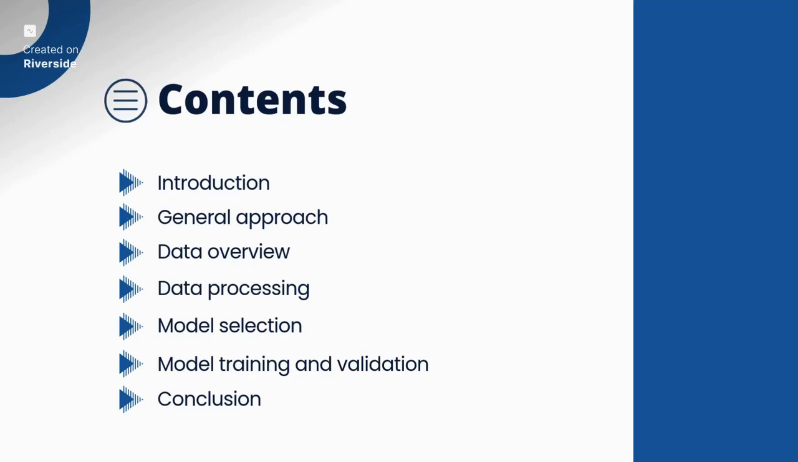In the introduction section, I'll introduce you the competition and its goal. Next, I will talk about our general approach in building the model. Basically, we would talk about the workflow and the pipeline of the machine learning model. After that, I will give an overview of the data that we are dealing with, as well as how we deal with the data. Then we will show you how we have chosen the model, and then in the model training and validation section, we are going to show you the process that we have trained and improved the model. And then finally, the conclusion.